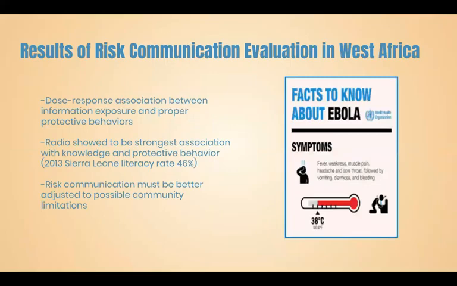The use of KAP surveys as a way of measuring persons' knowledge and self-reported behavior in relation to disease provides pertinent data on the effectiveness of risk communication. The data from these surveys showed a strong association between citizens being accurately exposed to information and exhibiting protective behavior. Despite the strongest positive association with radio, some of the weaker associations can be attributed to contradicting messages during the outbreak.